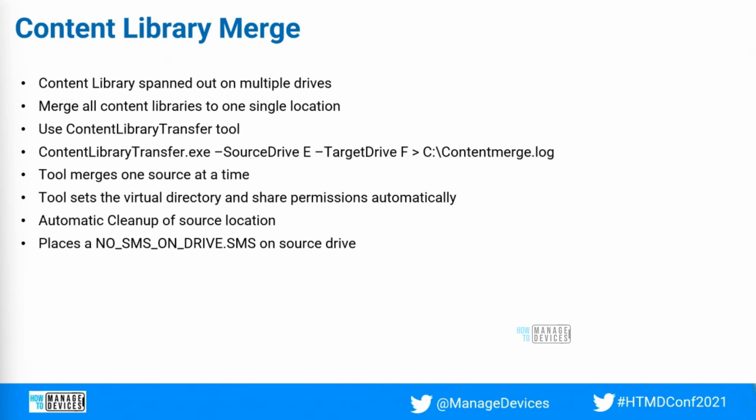So if your F drive has the maximum free space, then you need to plan for merging first the source drive D and the target drive F. Then you need to run the tool again for source drive E and target drive F. Once you have run it twice, you will have a target drive F with all the content. This can be used in other scenarios as well, not only for the active passive site. If you're planning to merge all the content library drives, you can use this tool.